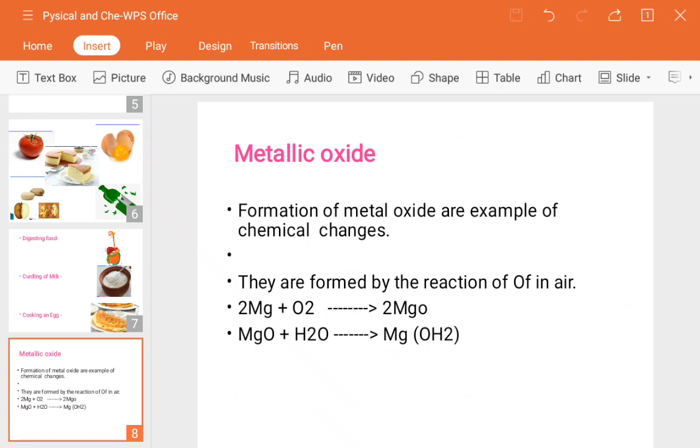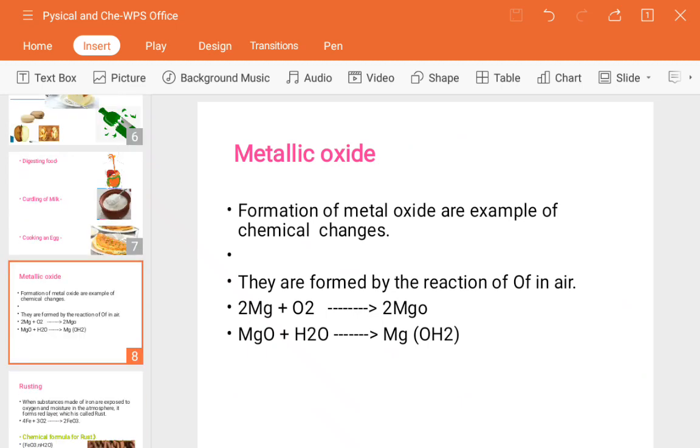Suppose you have an iron material or object, okay, a pipe or something else, and you are observing it for so many years. It was initially good in look, but after some years or months it has changed in coloring. So what happens there? Some chemical change has taken place, because of the air and oxygen which are present in the atmosphere.